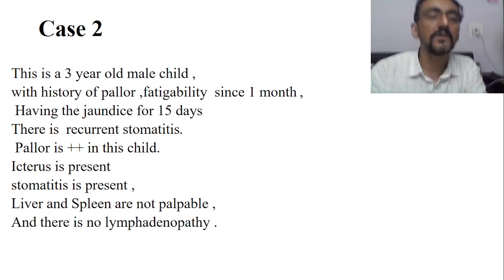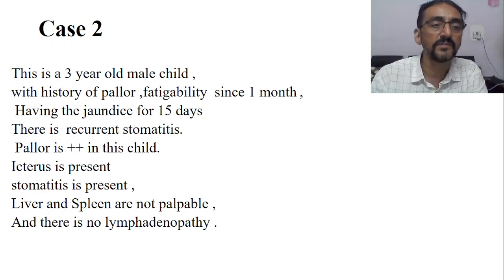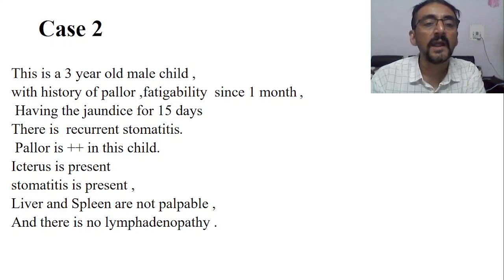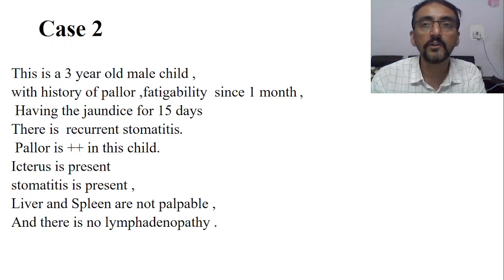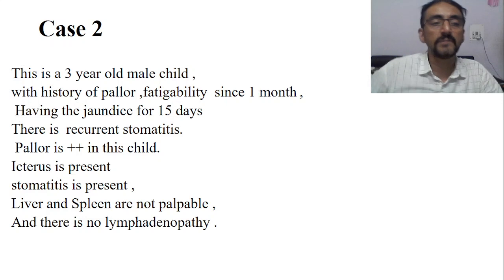And the child is also having pallor plus on examination. On examination, the child is having pallor plus. Icterus is also present. Stomatitis is also present. And the liver and spleen are not palpable. And there is no lymphadenopathy. So this is the case. Now, can you come to a conclusion with this much of the case?